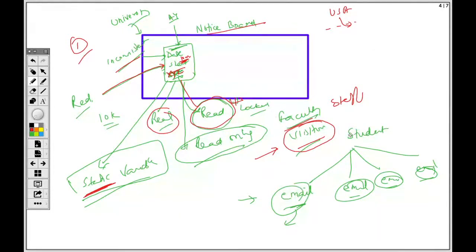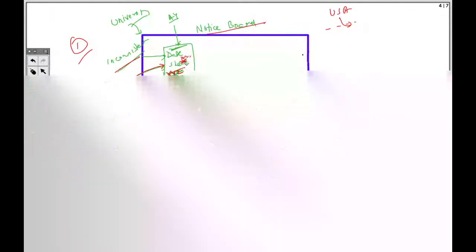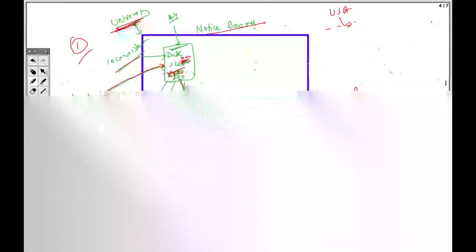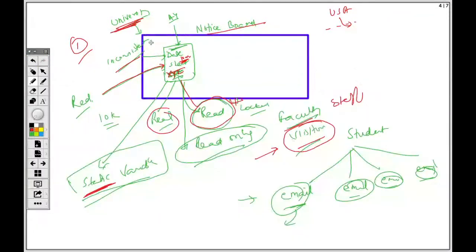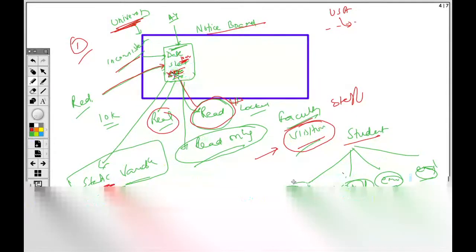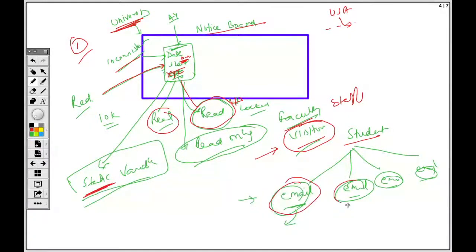On the other hand, we have something called an instance variable. These static variables are class level properties, available to everyone who can have access to the class. On the other hand, we have the instance variable. Like for the same notice, all of you might be receiving an email. Now, n number of students are there. Every student will receive an email, and that email is what? An instance. At any point of time, it was given to you.